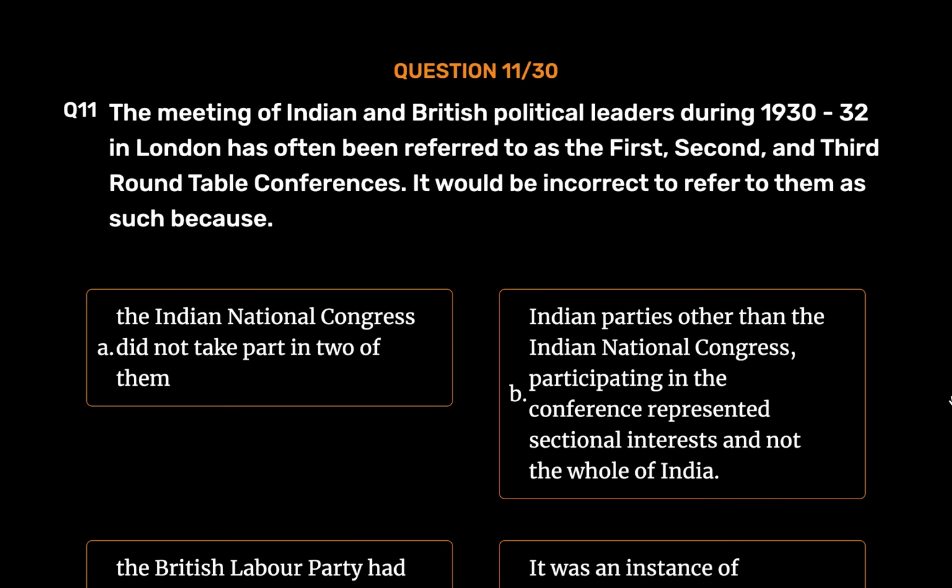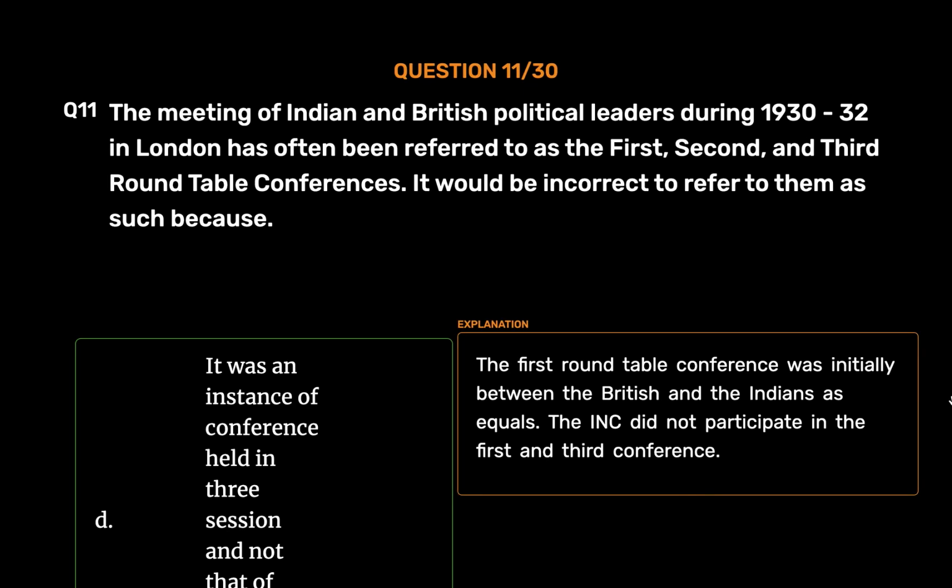It was an instance of conference held in three sessions and not that of three separate conferences. The correct answer is Option D. It was an instance of conference held in three sessions and not that of three separate conferences. The first round table conference was initially between the British and the Indians as equals. The INC did not participate in the first and third conference.